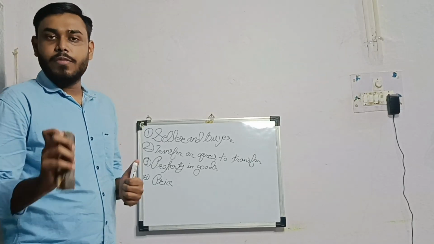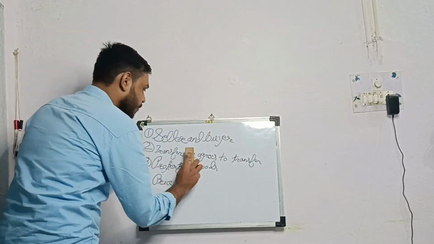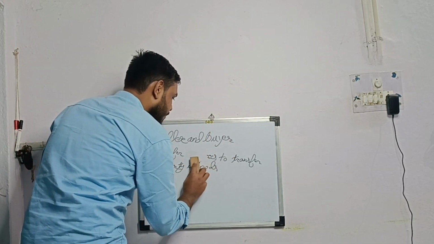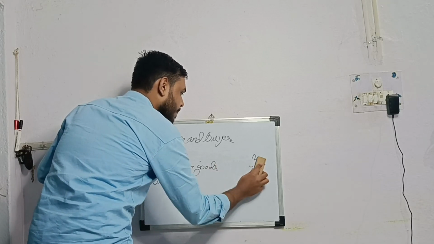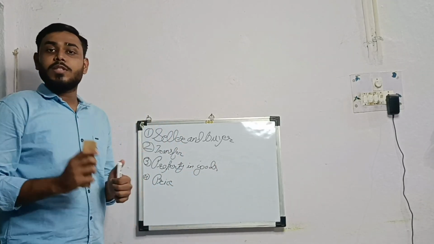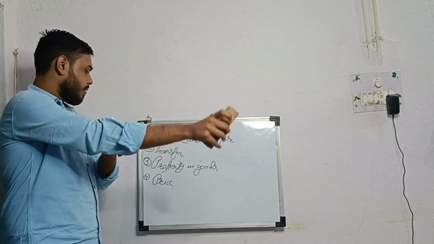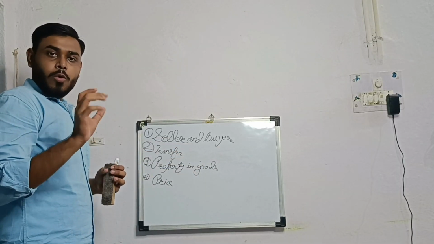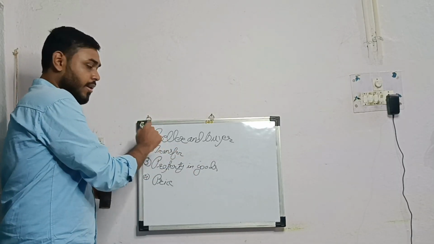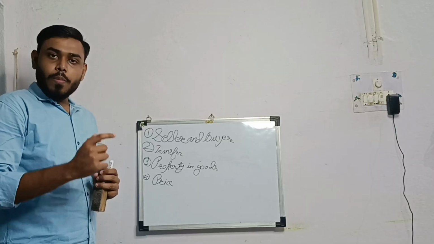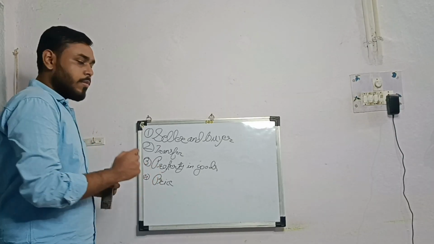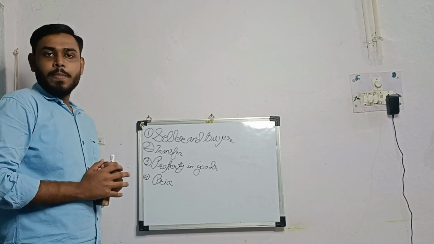For the definition of sale, we need to remove this. Now sale means, in a contract of sale, when seller transfers property in the goods to buyer for price, then it is sale.